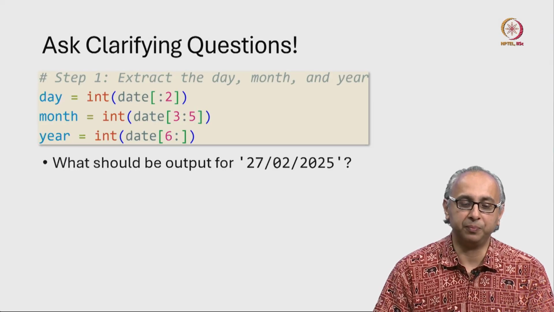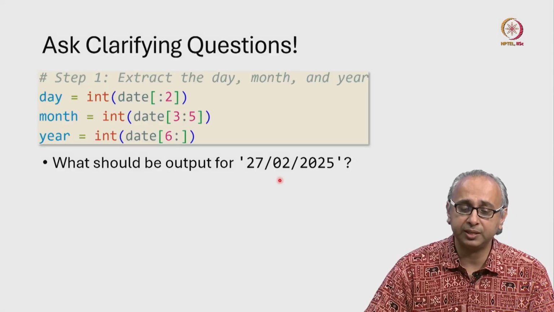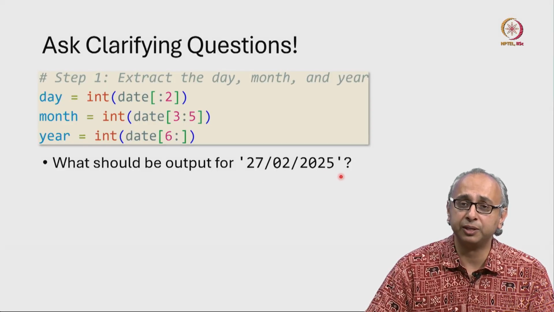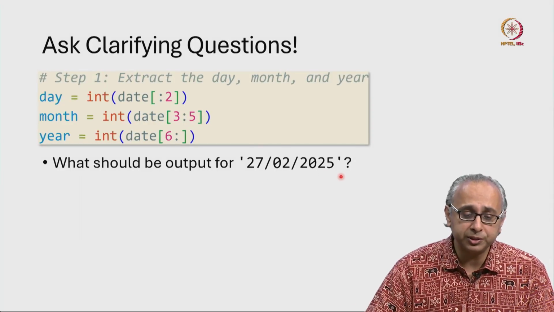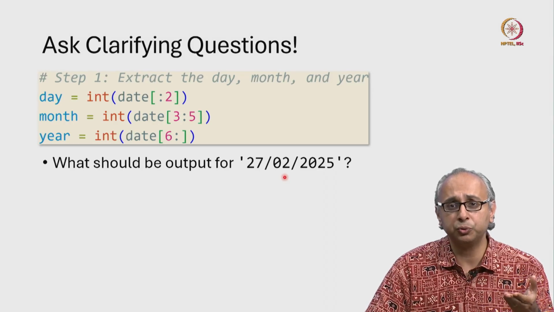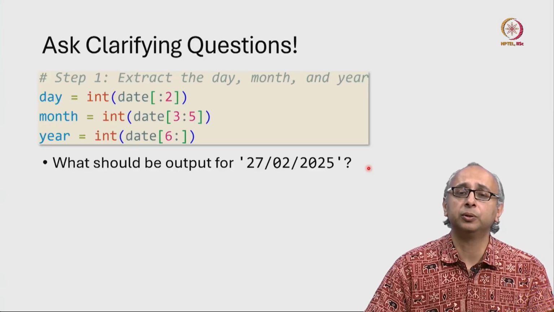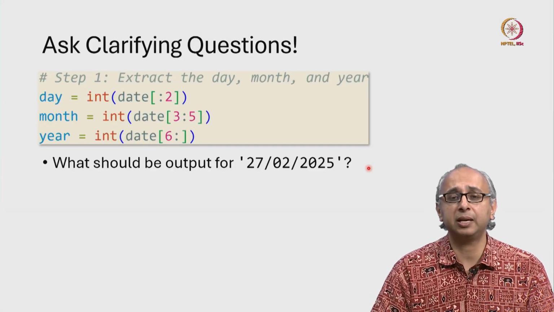So, for example, on this input, the one that our client suggested, 27th of February 2025. Remember, our client wants us to handle inputs where the month is 02 and 2. But what about the output? Which of those does the client want?